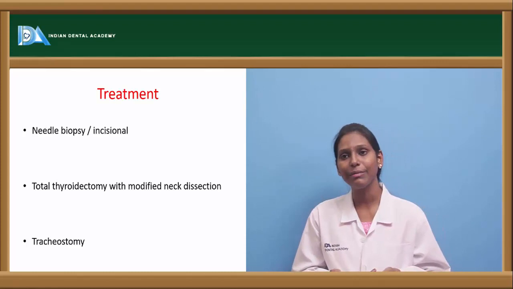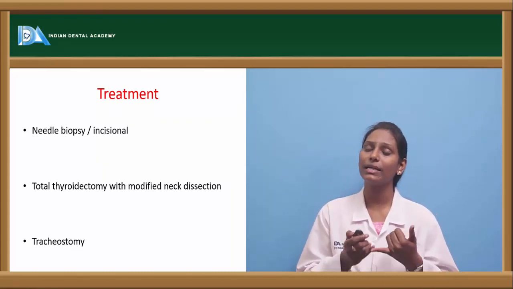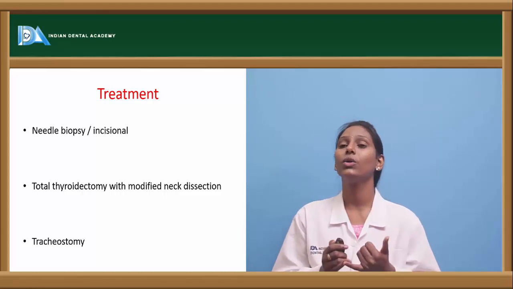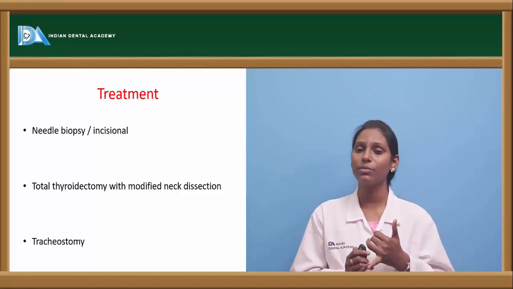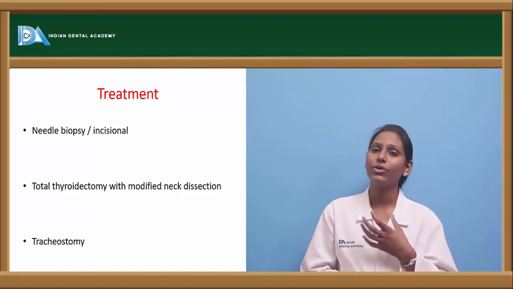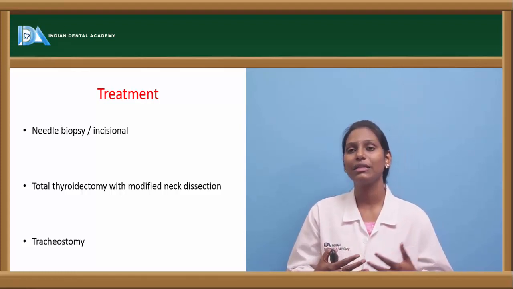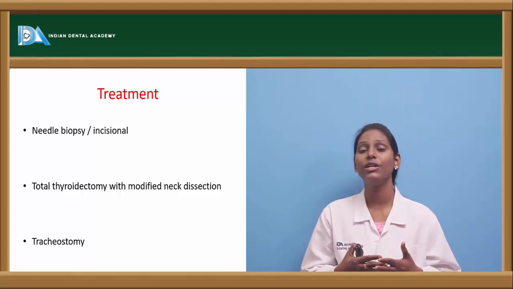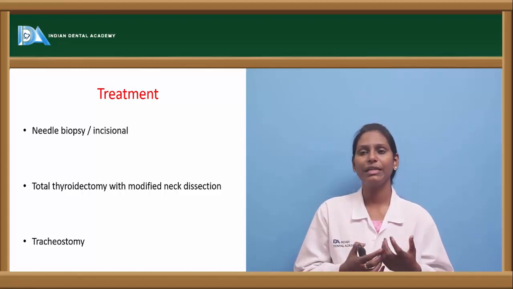When we come to treatment, needle biopsy or incisional biopsy can be done. Once we know that it is an anaplastic carcinoma, total thyroidectomy has to be done, and we also go for neck dissection based upon the nodes involved. As I told you, there will be encroachment into the trachea and the patient will have dyspnea, so we go for tracheostomy to relieve the difficulty in breathing.